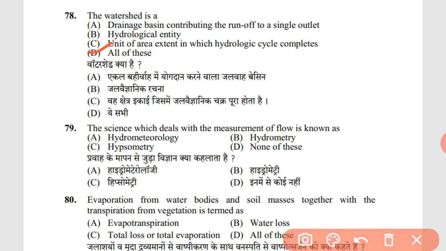The science which deals with the measurement of flow is known as B, hydrometry. Evaporation from water bodies and soil masses together with the transpiration from vegetation is termed as D, all of these. It is also called evapotranspiration, which is also water loss, or total evaporation.